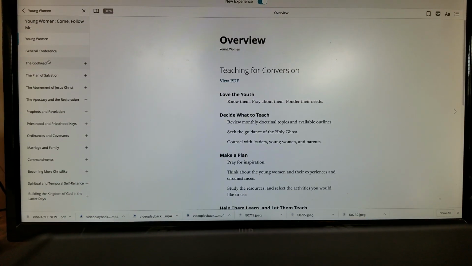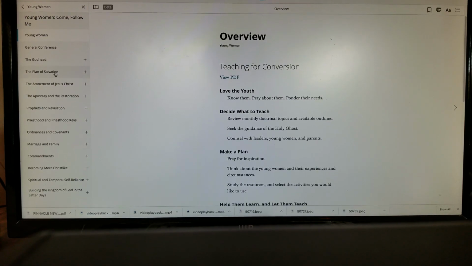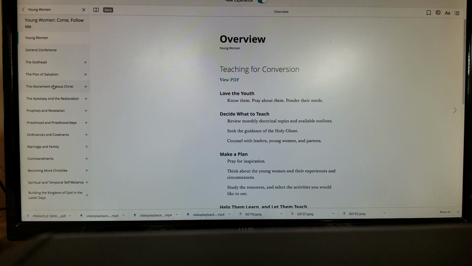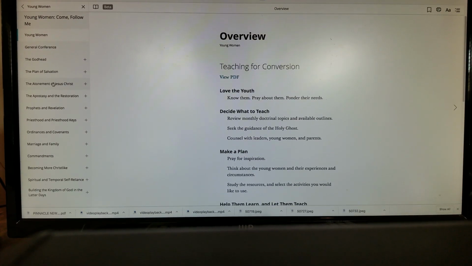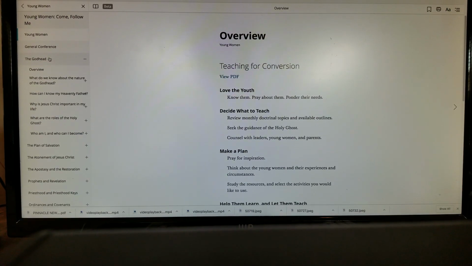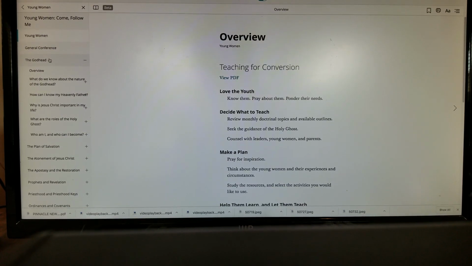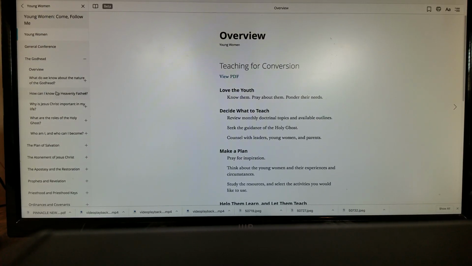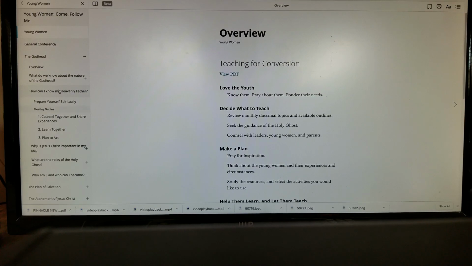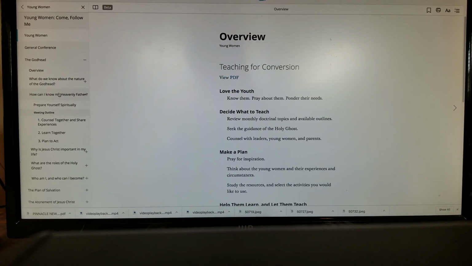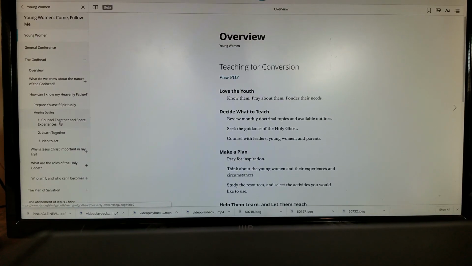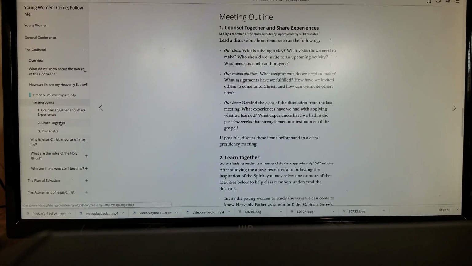So it would be January, the Godhead, February, the Plan of Salvation, March, the Atonement of Jesus Christ, and so on. If you click on the Godhead for January, you will see lessons just like last year, and you can choose which one that you feel inspired to teach. Let's say you choose How Can I Know My Heavenly Father? So you're going to click that one, and below you click on Counsel Together and Share Experiences, and here is your lesson.